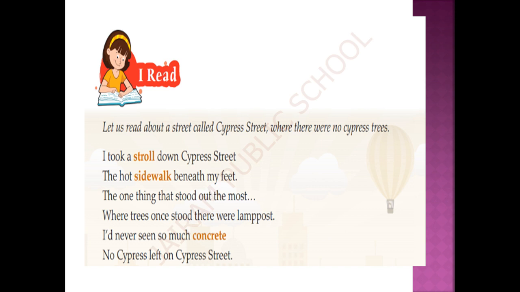But previously, in the place of lampposts, what stood? Cypress trees. So previously there were cypress trees, but now there are lampposts.